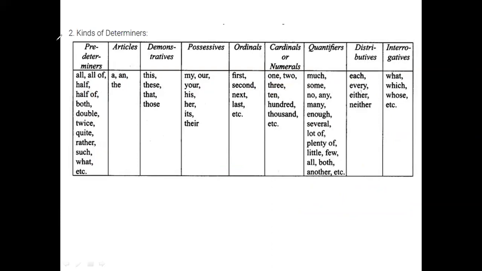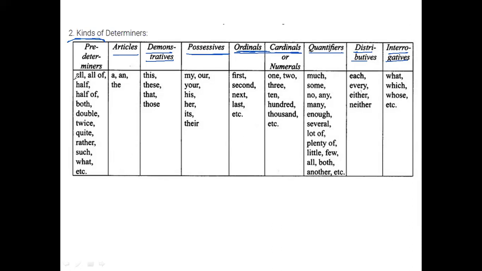So now we'll see in detail what kind of determiners are used. Determiners are classified as predeterminers, articles, demonstratives, possessives. Then we have ordinals, cardinals, quantifiers, distributives, and interrogatives. So we are going to learn each of them in detail, and you should be able to identify these determiners wherever they are used.